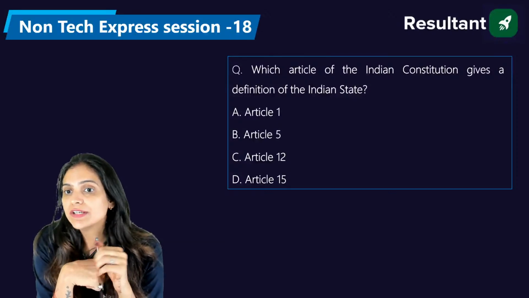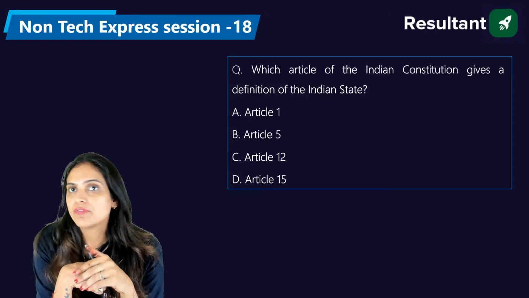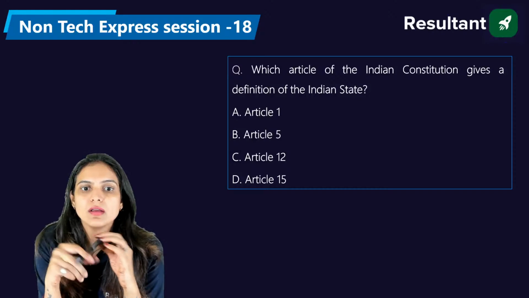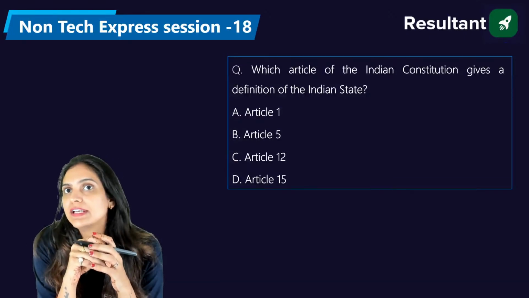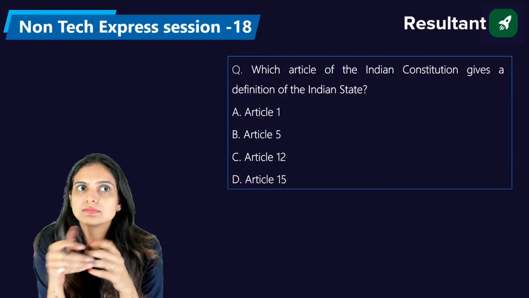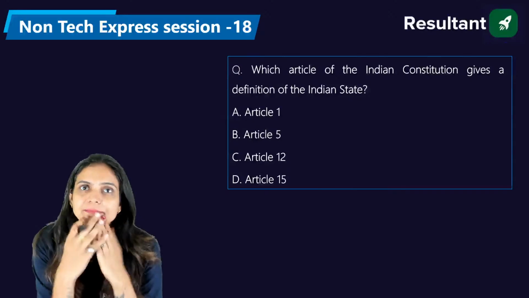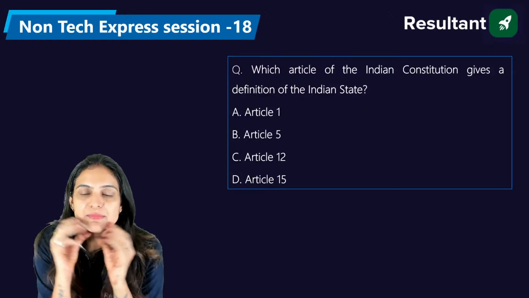Now let's come forward and discuss another question. Which article of the Indian Constitution gives a definition of the Indian state? It's Article 1, 5, 12, or 15. Please answer, everyone. Which article of the Indian Constitution gives a definition of the Indian state? Are you sure, Puneet? That's Article number 1. Really? Very good, Devanshu. Very nice, Vidya. Those who are saying Article 12, they are absolutely right.